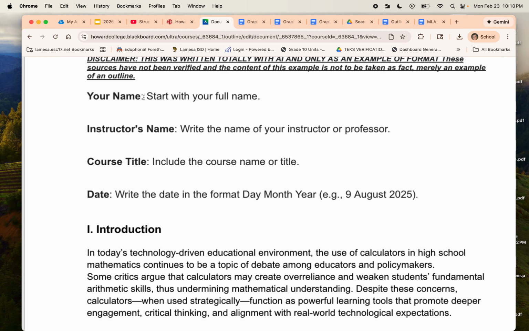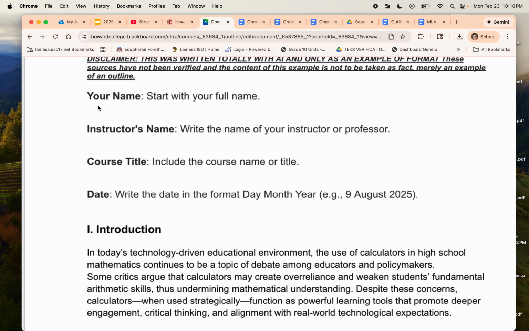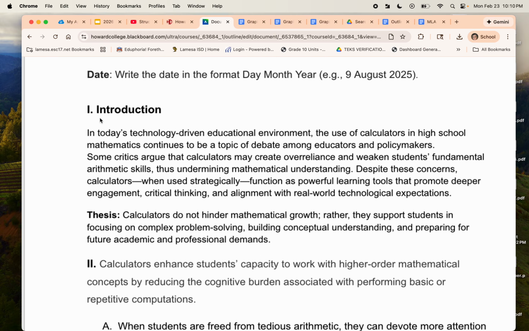All right, so at the top, your MLA, you're going to have your heading. You're going to write your full name, your instructor's name, your course title, and the date. Do not include this part right here. You're not going to put your name, colon, and then write your name out. Don't put instructor's name, colon, and then write the instructor's name out. You're going to just put your name, instructor's name, course title, date. All right. Do not write the word introduction.